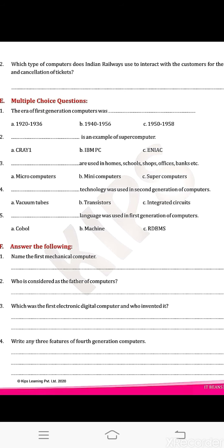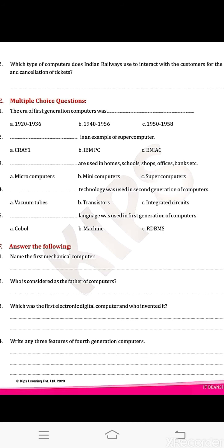Third, which was the first electronic digital computer and who invented it? Write ENIAC in capitals, then put a small bracket and write Electronic Numerical Integrator and Computer, then close the bracket. It was the first electronic digital computer designed by John Mauchly and J.P. Eckert in the year 1946. That much.